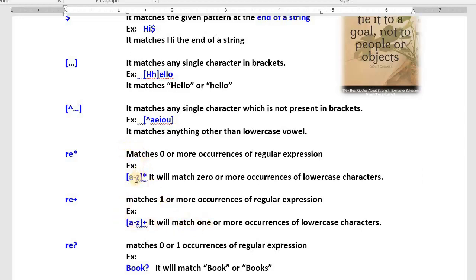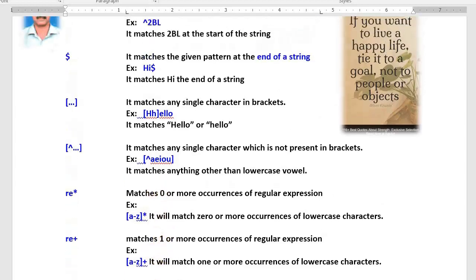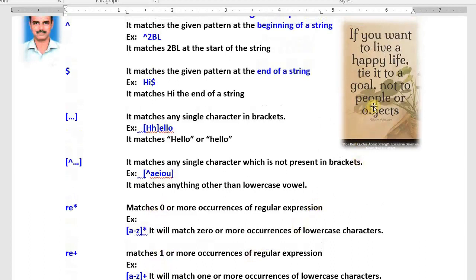Zero occurrences means what? A to Z may be there or may not be there, but compulsory A to Z must be there. One occurrence is compulsory. Try to understand the meaning of matches zero occurrences and matches one occurrence. Matches zero occurrence means what? For example, I'll give "not" is there.